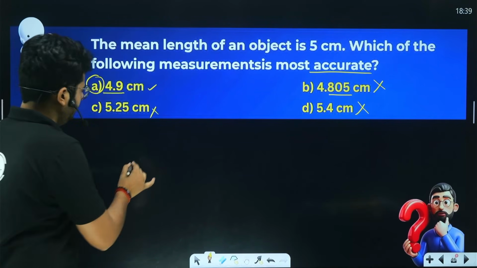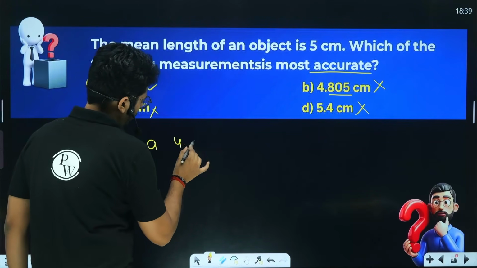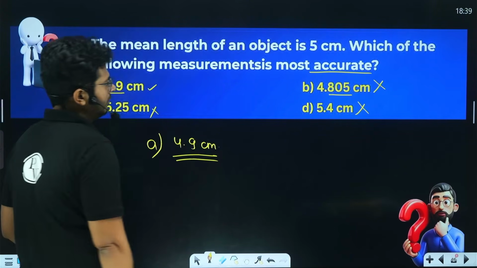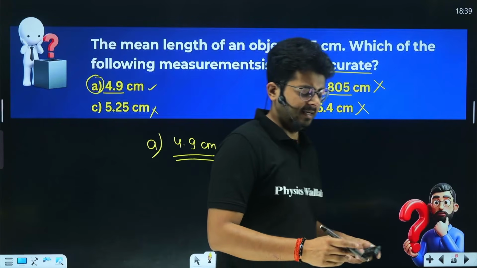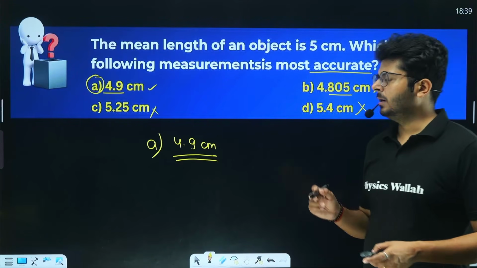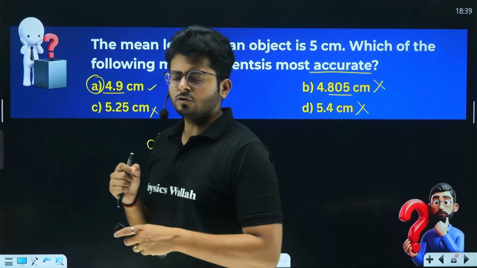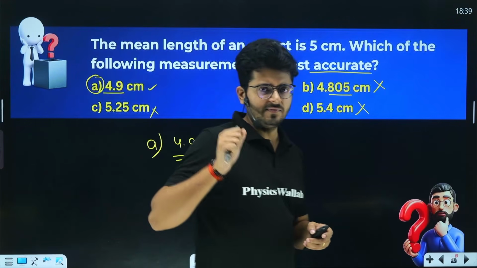So here we have this one as the most accurate measurement. So the correct answer would be 4.9 centimeter. This is the most accurate measurement in this given situation, right? So I hope the idea is very, very clear about the significant figures and about accuracy and precision, right? So this is pretty much everything about this specific concept.